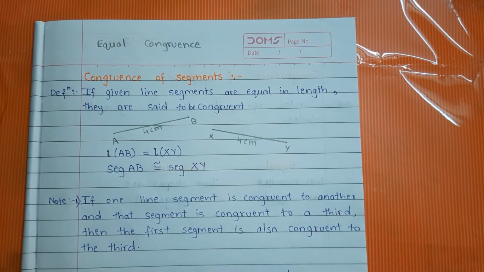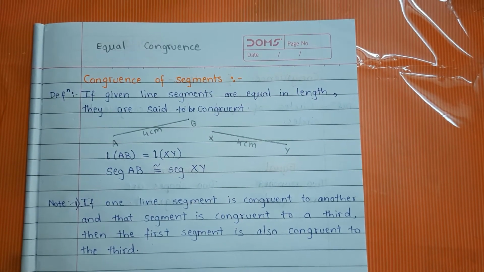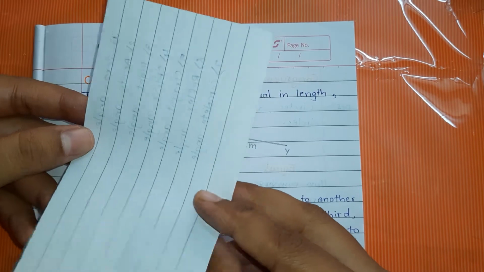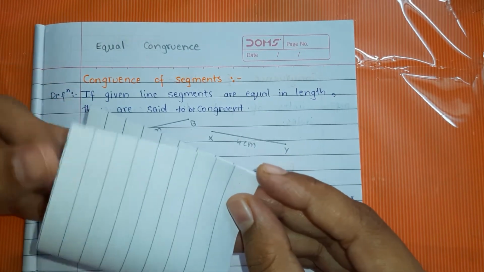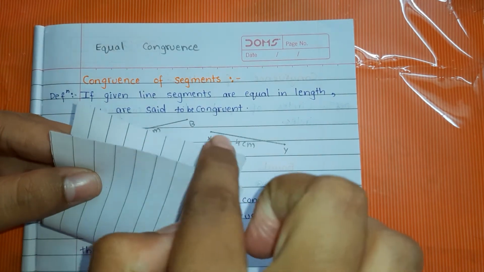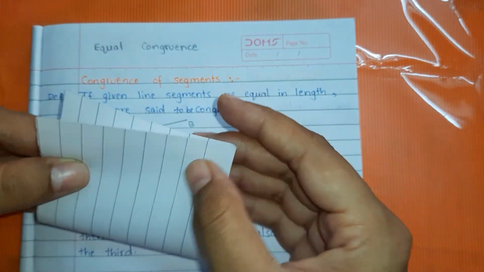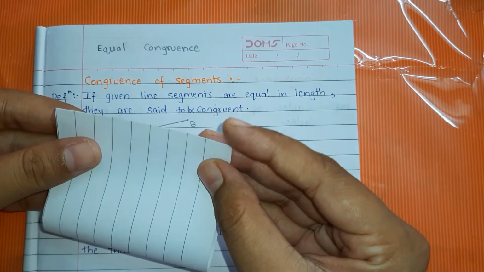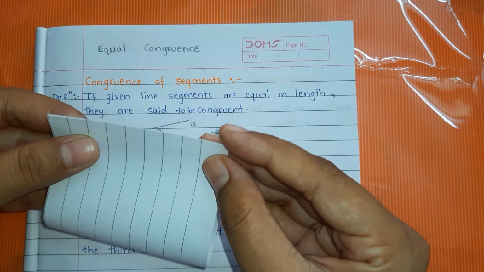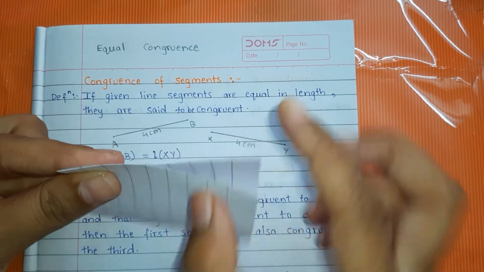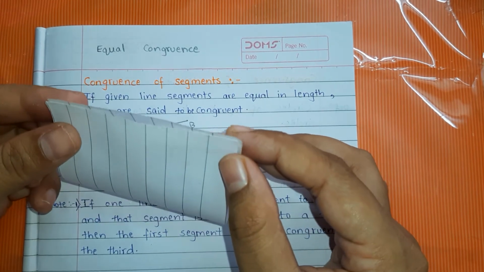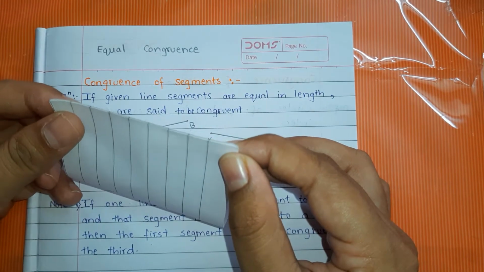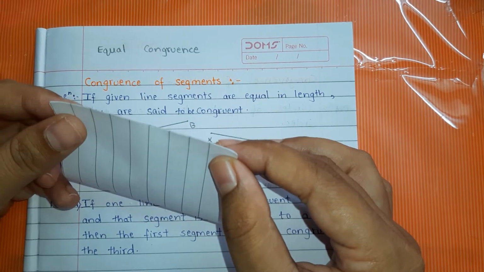Or suppose this is a page, and if we fold the page, what can we see? That this segment overlaps the second segment. See here, they exactly overlap each other. It means these two segments have exactly the same length. The lengths of the segments are equal.